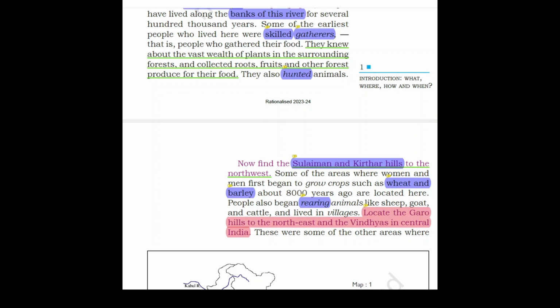Now, look at the Garo hills to the northeast and the Vindhyas in central India. Garo hills are in northwestern Meghalaya. Vindhyas are also called Vindhyachal. It extends from the state of Gujarat to Madhya Pradesh to the Ganga near Varanasi. Now, the Narmada river flows through the Vindhyas. So, we have evidence that people used to live along the banks of the river Narmada.